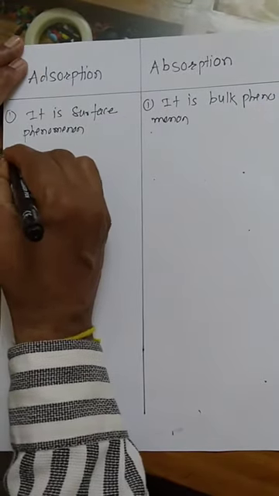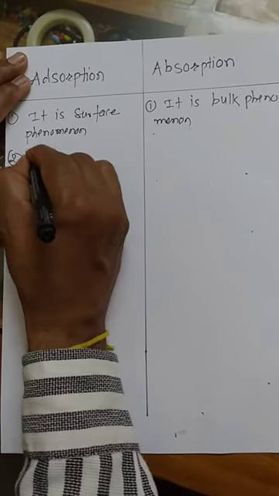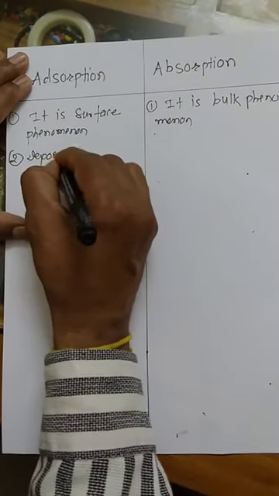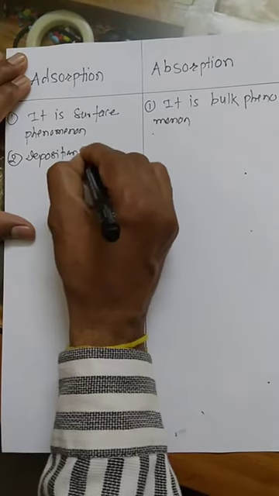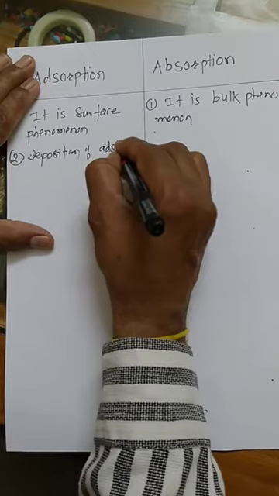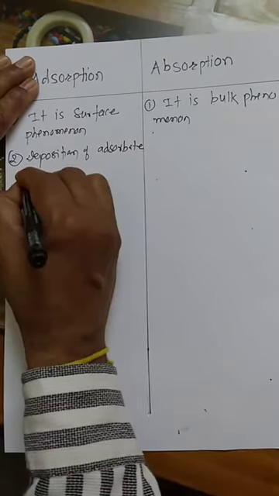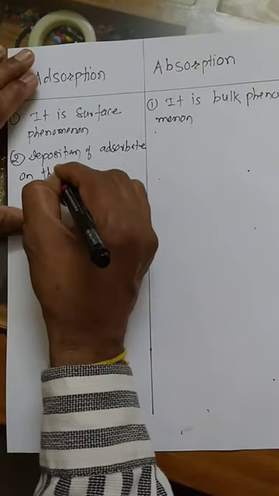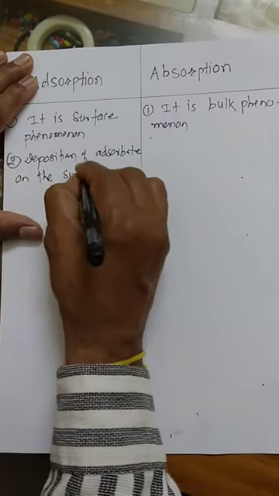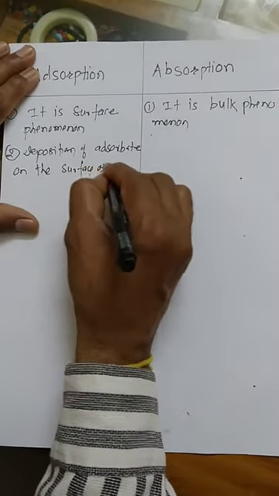Second difference: adsorption is the deposition of the adsorbate on the surface of the adsorbent.